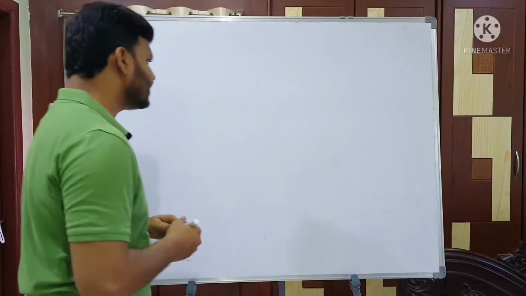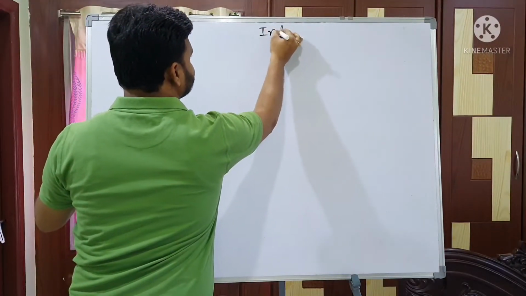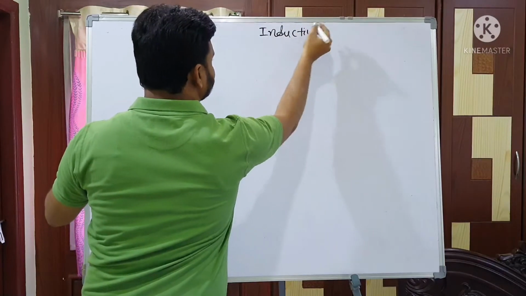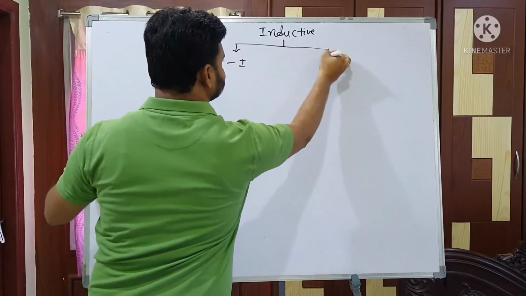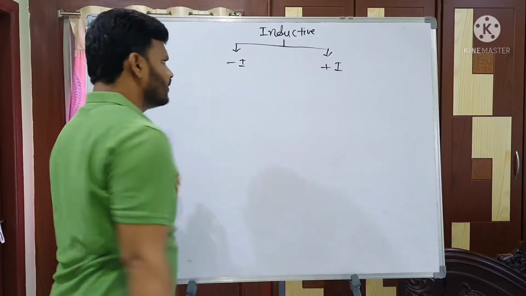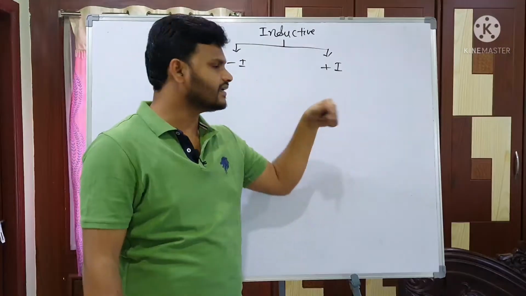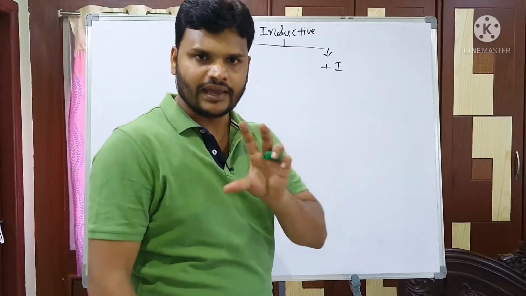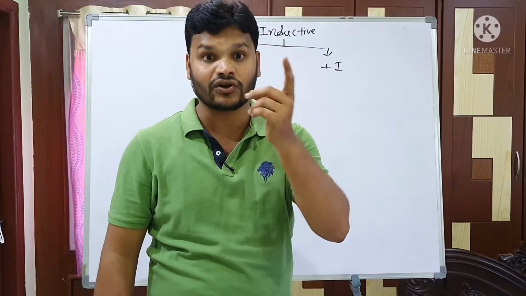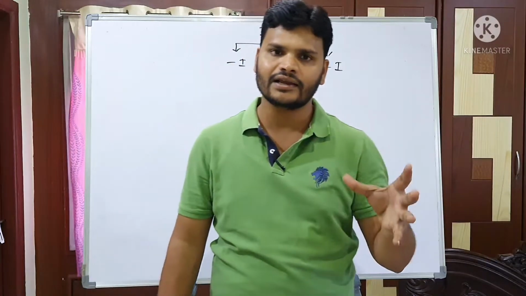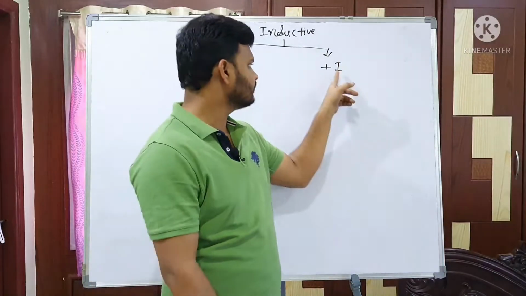What are the important characteristics of the inductive effect? The inductive effect is of two types, minus I effect and plus I effect. What is the minus I effect? When is the minus I effect generated and when is the plus I effect generated? Simple logic. Everybody knows alkyl groups. All alkyl groups act as electron releasing groups here. An electron releasing group shows the plus I effect.